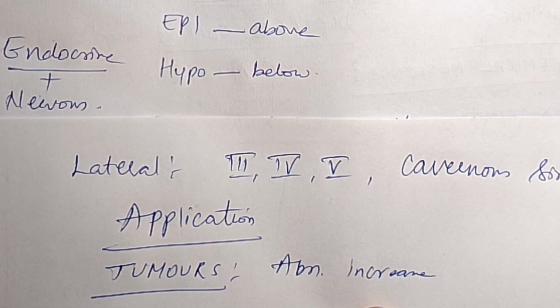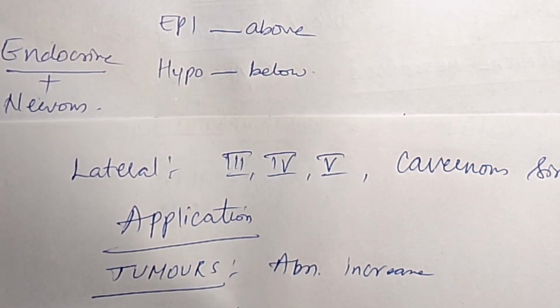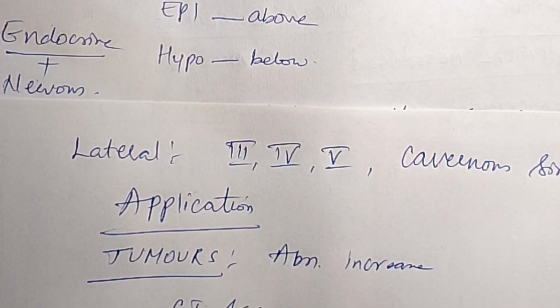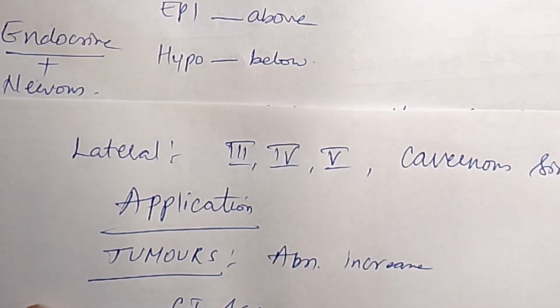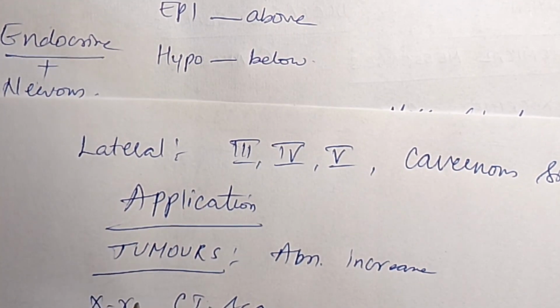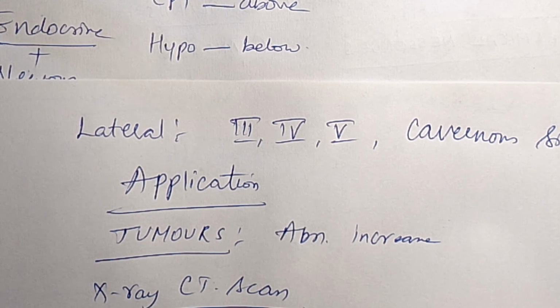If there are tumors in the pituitary gland, we can see them in the CT scan as well as the X-ray. These applications in nursing are very important. The pituitary tumors can be identified with the help of the CT scan as well as the X-ray. And we can also see optic chiasma causing bitemporal hemianopia.